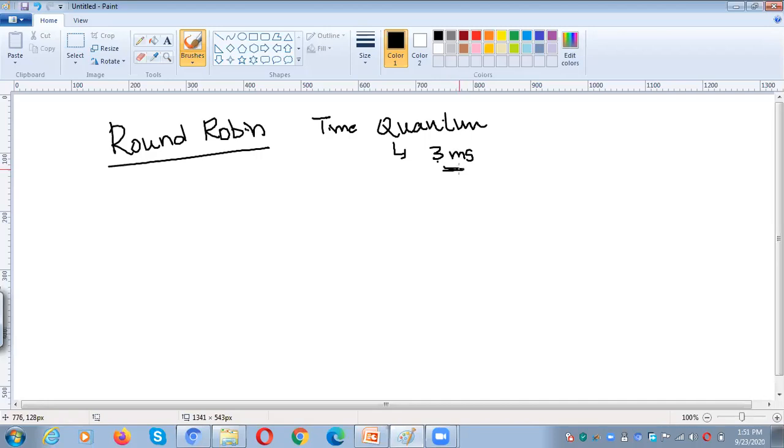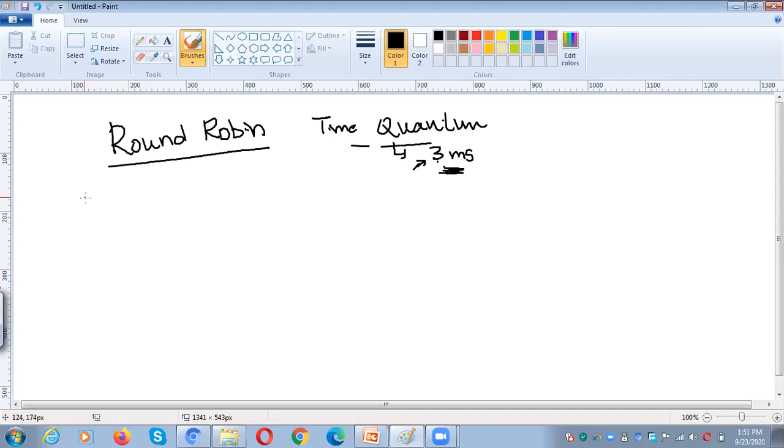Whether the process completes the execution or not, the CPU is switched from that process to another process after 3 milliseconds, that means after the time quantum. Here in our example, we are assigning a 3 millisecond time quantum.